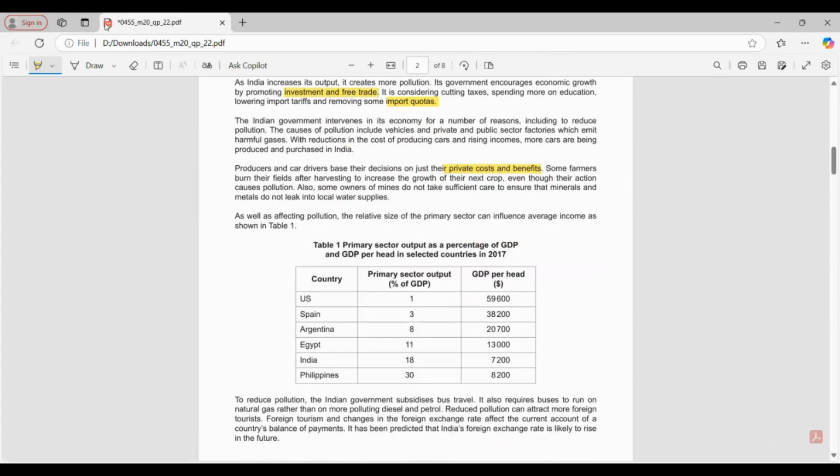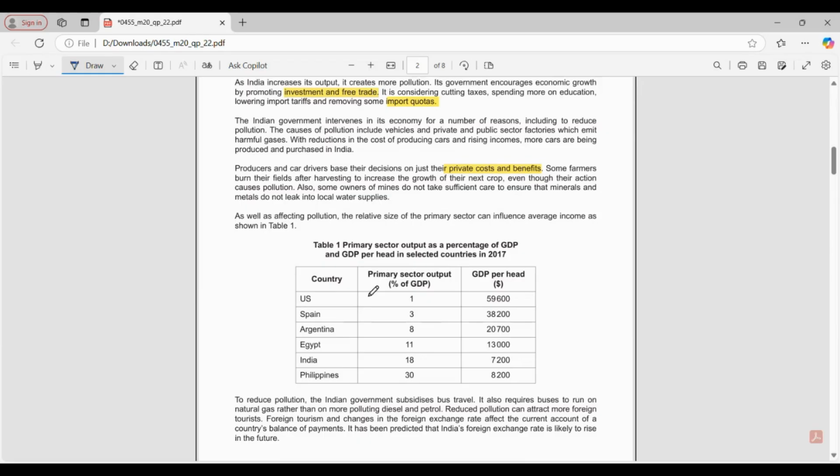What I advise my children to do is, when this type of table or graph is given with two variables, look at the connection between both the variables. If you see primary sector output as a percentage of GDP, Philippines is 30% of GDP, and their GDP per head is the lowest.